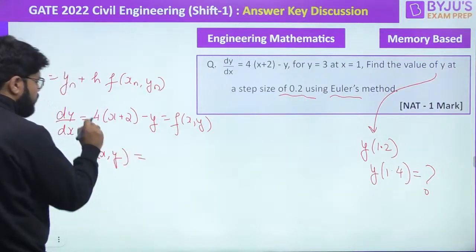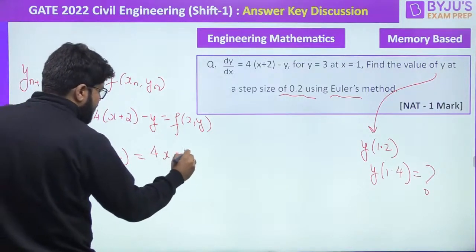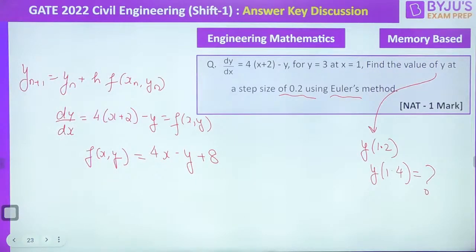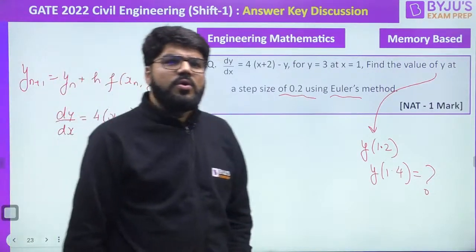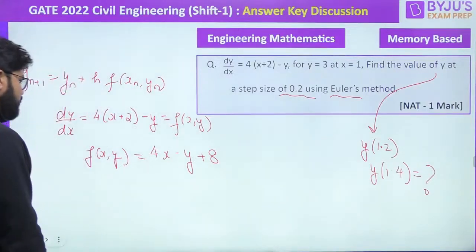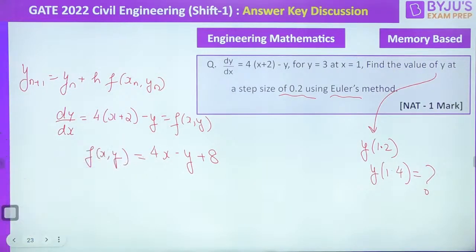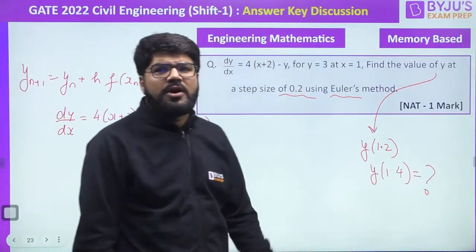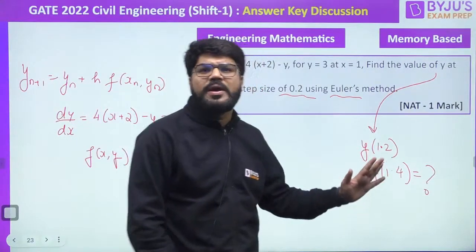Let me simplify and write it in terms of x and y. It is going to become 4x minus y plus 8. All okay? So 4x minus y plus 8, that is f of x comma y. You will confirm this. What was the question? Find the value of y at x equal to 1.2 or x equal to 1.4.